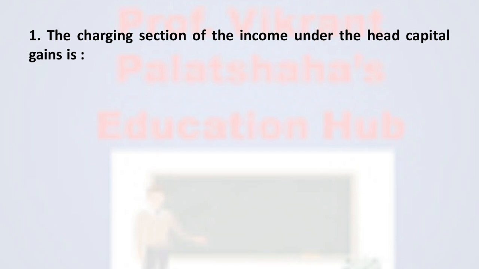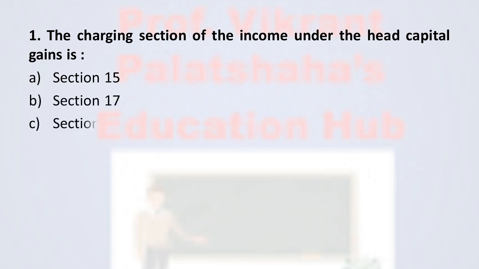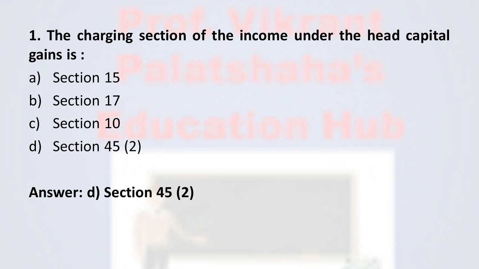The charging section of the income under the head capital gain is option A section 15, option B section 17, option C section 10 and option D section 45(2). And the correct option is option number D, section 45(2).